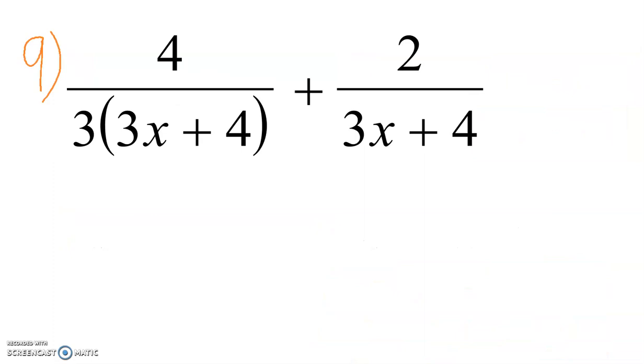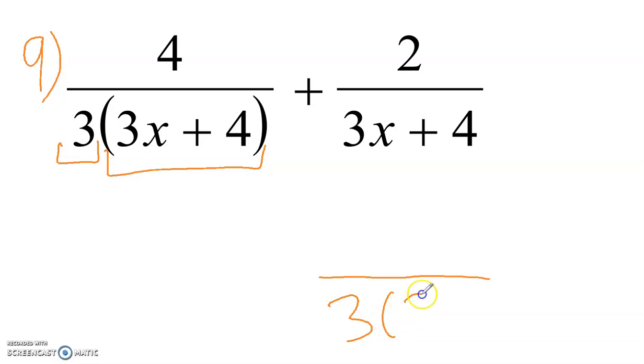In number 9, we are adding two fractions, but they have different denominators. So when you have different denominators, we need to count how many different factors, how many unique factors we have. So here we have a 3. I'm going to put that down. We have a 3x plus 4. Put that down. And here we have a 3x plus 4, but we already have that.